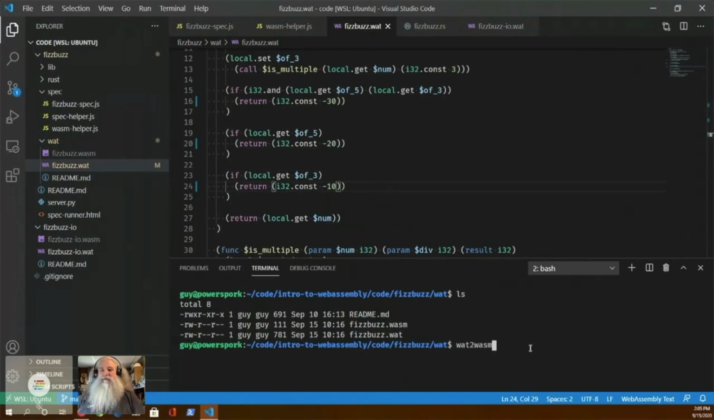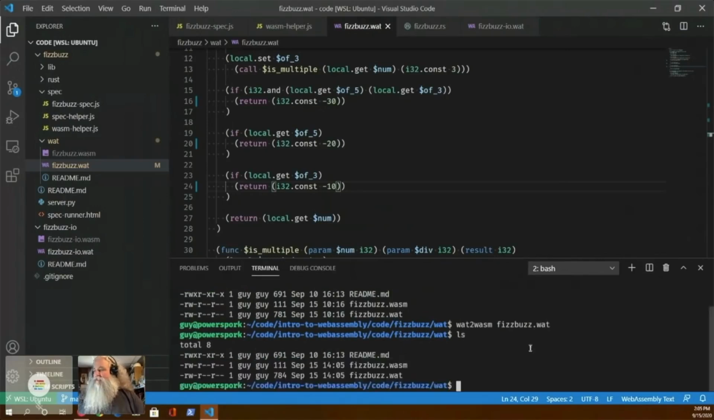WebAssembly Binary Toolkit, or WABT, has a tool called wat2wasm. So WABT has wat2wasm, which is kind of funny. And then I pass it my WAT file, so wat2wasm fizzbuzz.wat, and that will spit out a new WASM file for me. And if we do a little ls here, you'll see that the timestamps change to 2:05, which is my local time.